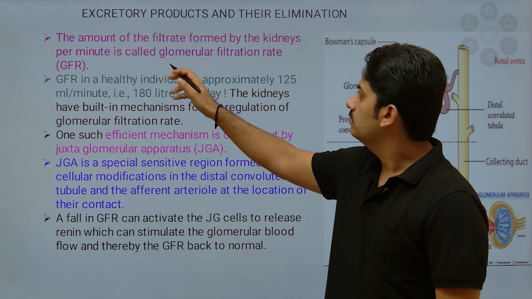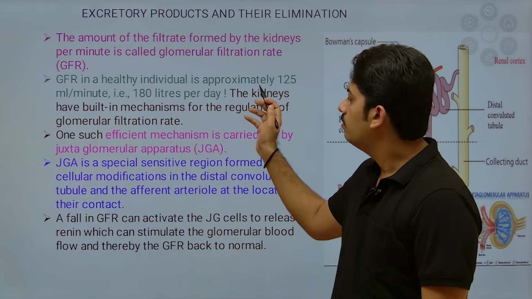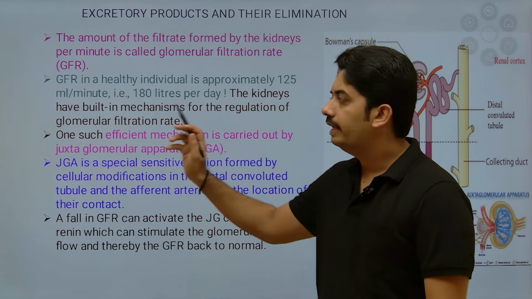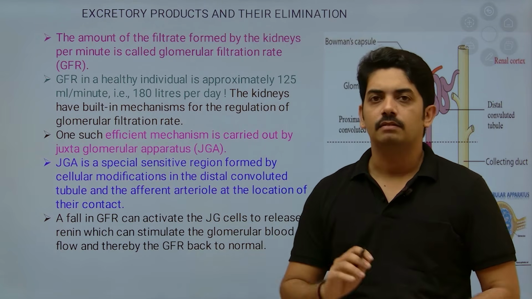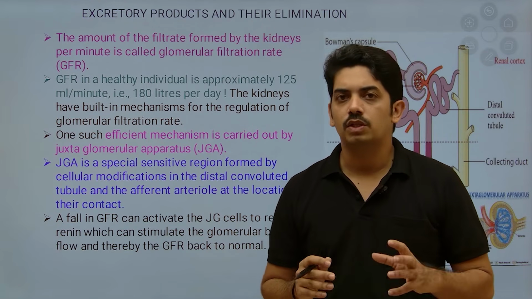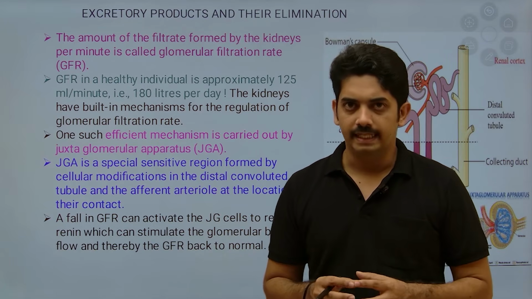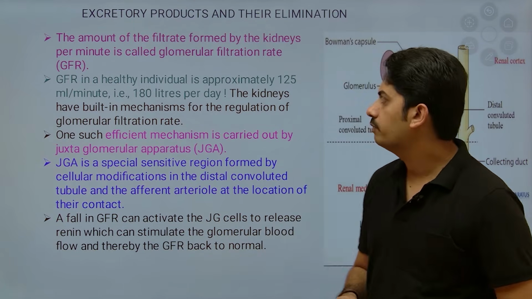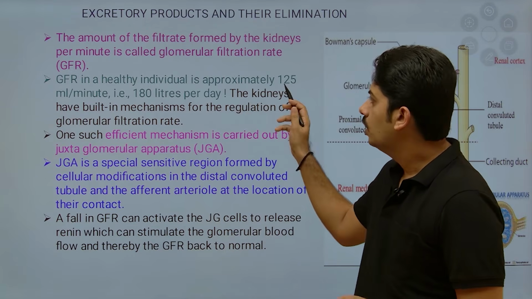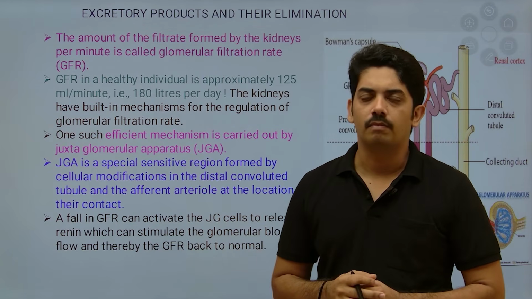So how much is it actually? 125 ml per minute. Even though 1100 to 1200 ml of blood passes through the kidney, 125 ml of glomerular filtrate is formed.